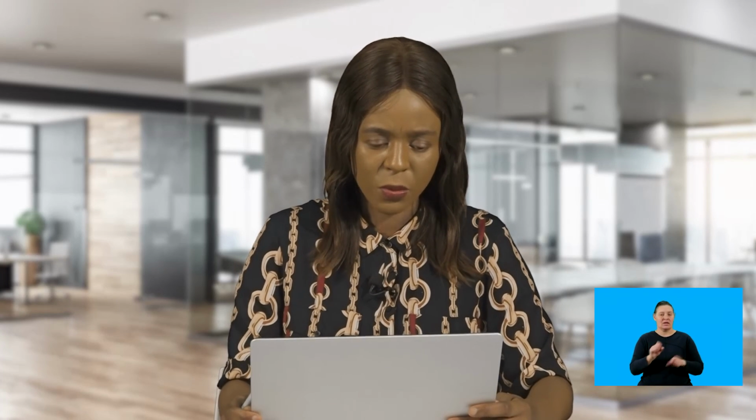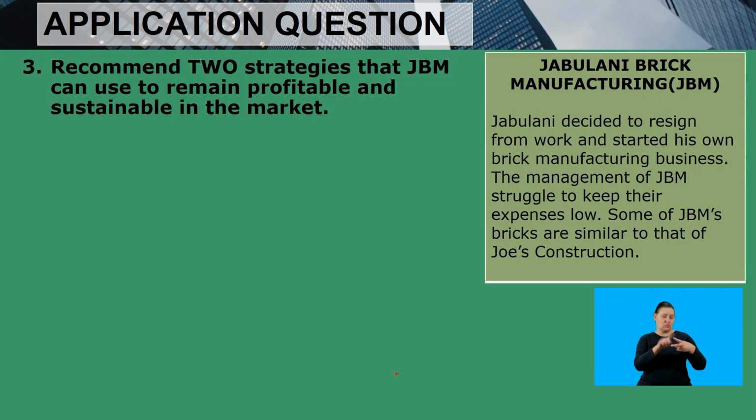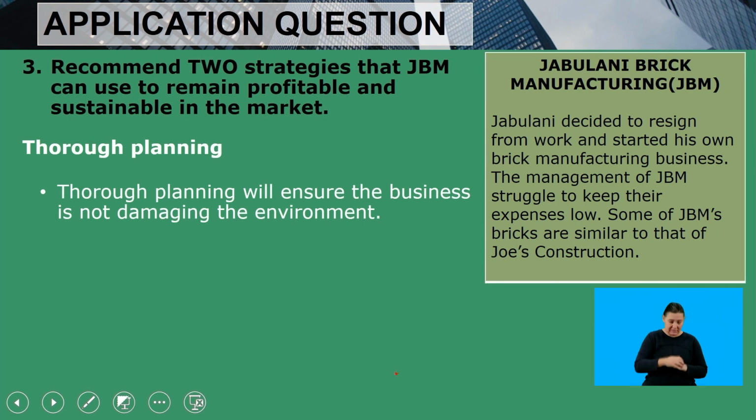Let's move on to the next question. Recommend 2 strategies that JBM can use to remain profitable and sustainable in the market. Thorough planning. Thorough planning will ensure the business is not damaging the environment. So obviously JBM's construction or business should make sure that they do a thorough planning.